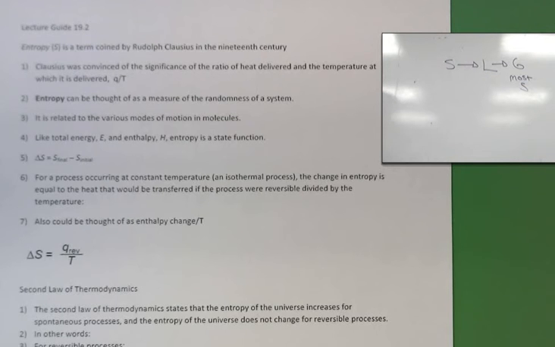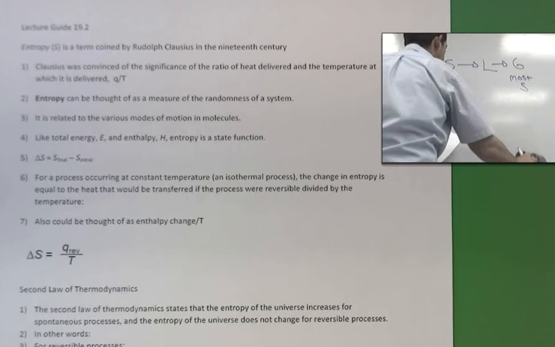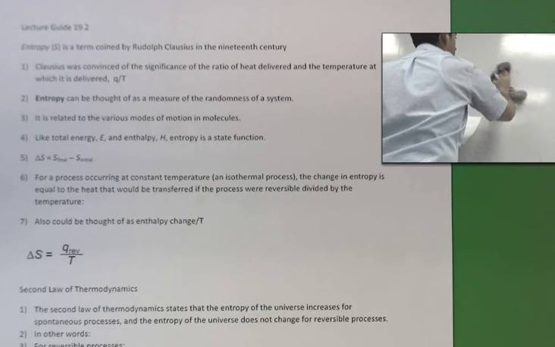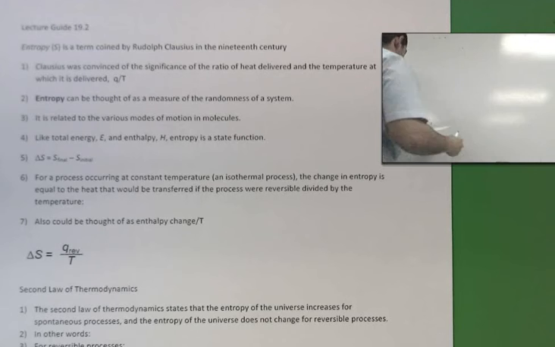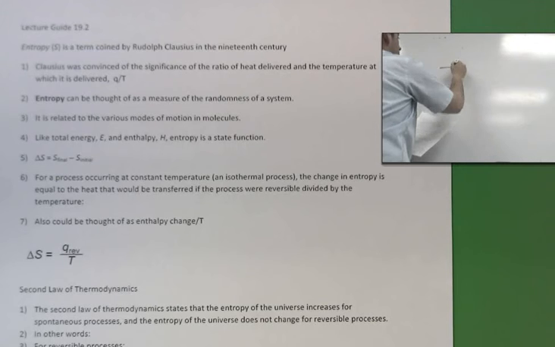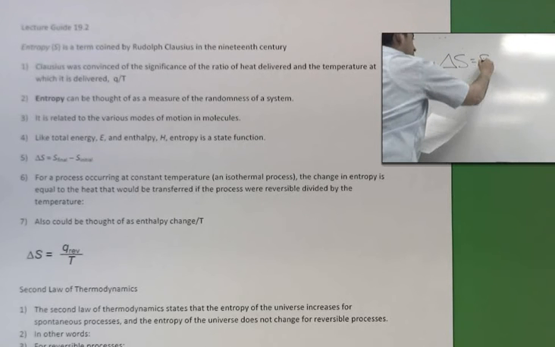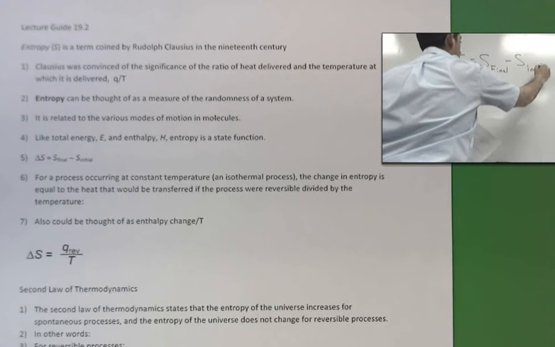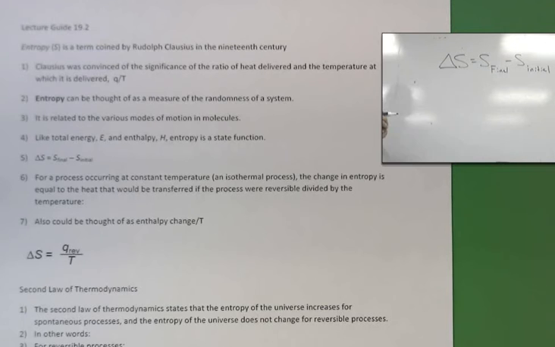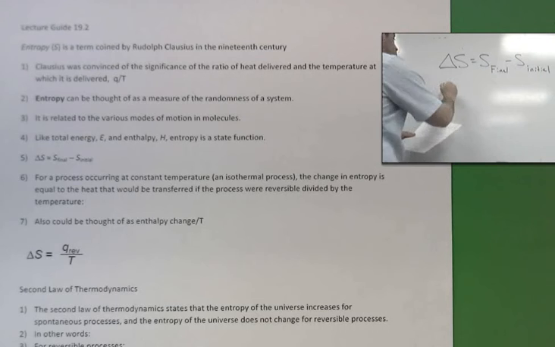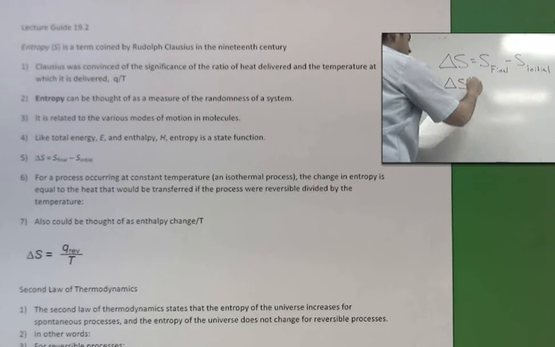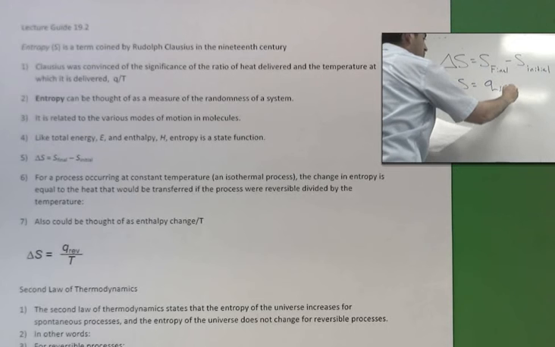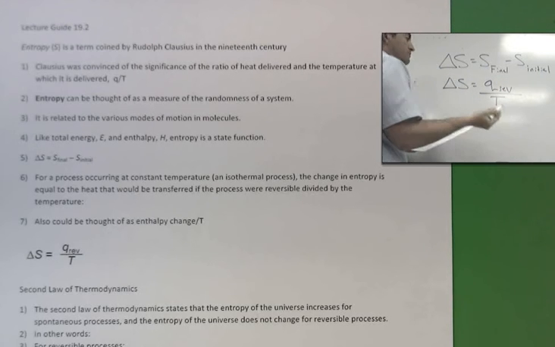It's a state function. It's like E, the total energy of the system we talked about in 19.1. It's also thought about as a state function like enthalpy, H. So we can find the change in entropy by doing delta S is the S final minus the S initial. We can look at the overall disorder and how that changes for a particular system. That's the equation to look at. We can also think about it in terms of heat. If we want to find delta S, we can take the Q of the reversible process over absolute temperature. That's one possible way to think about it.